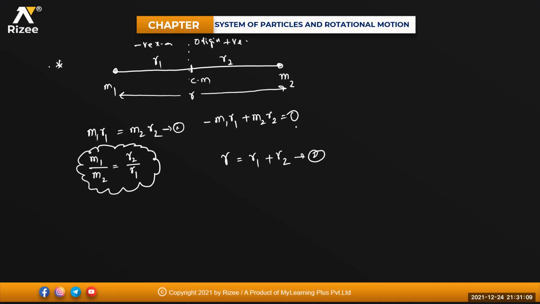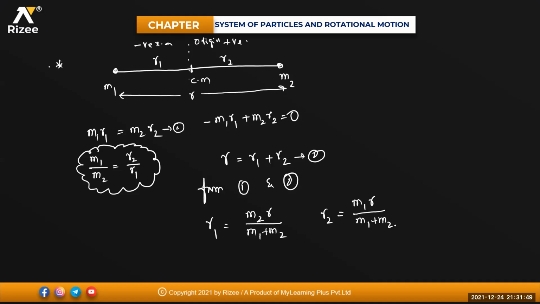Sum of moment of all the forces must be equal to 0. Here it is minus m1 r1 plus m2 r2 must be equal to 0. Why 0? Means the moment of this one, m1 into r1, must be equal to 0. If I'm taking it equal to 0, I can write this equation carefully here. See, m1 r1 is equal to m2 into r2. So from equations 1 and 2, if we simplify, I can get the value of r1. So r1 will be equal to m2 into r divided by m1 plus m2. In the same way, r2 is equal to m1 into r divided by m1 plus m2. Clear?